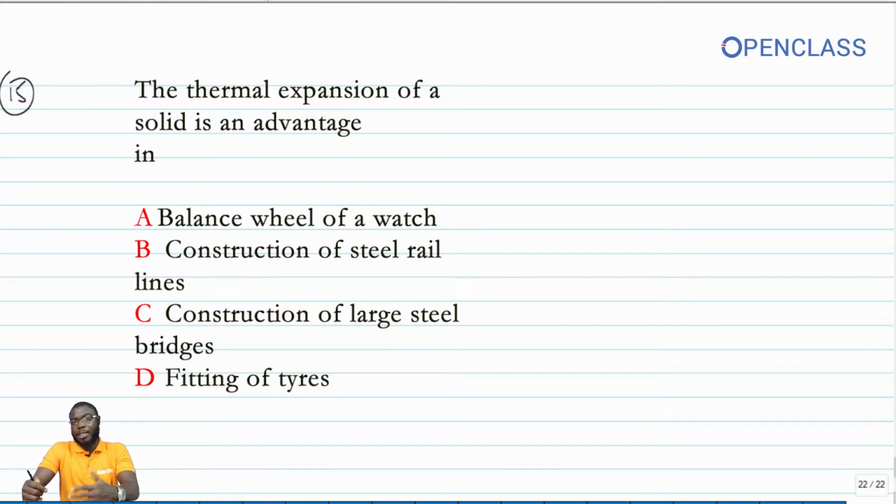You can go there and inspect any bridge close to you. You'll see that space there. Equally, the rail lines. Go there and you'll see space in between. This is the space for the expansion. Okay? So, the fitting of tires on wheels, expansion is equally involved, but this is not an advantage here. So here, the thermal expansion of solid is an advantage.